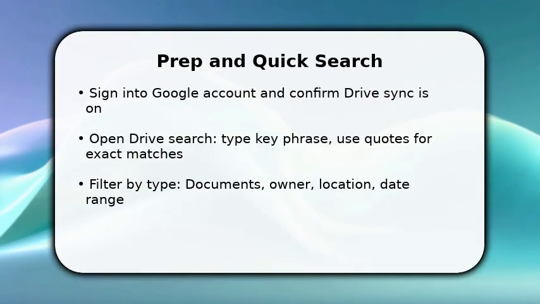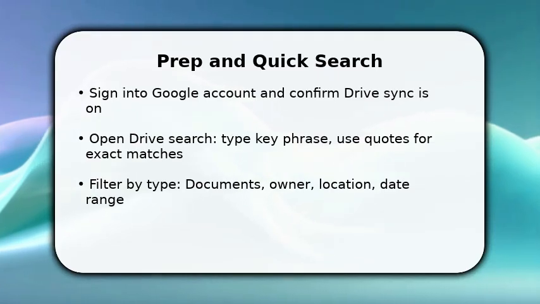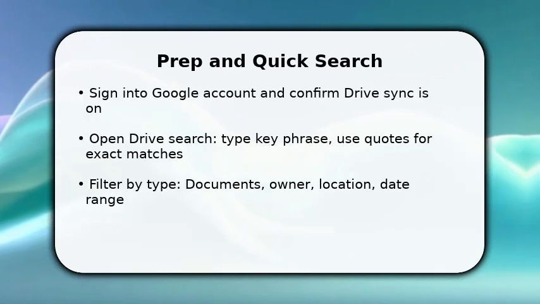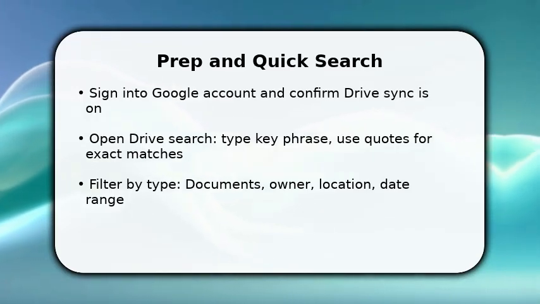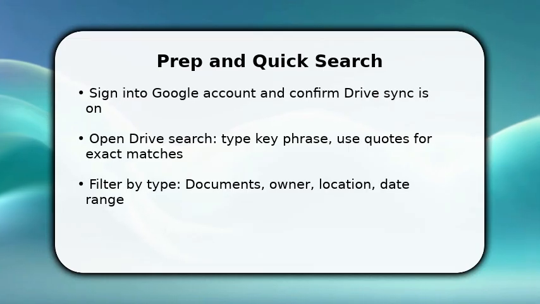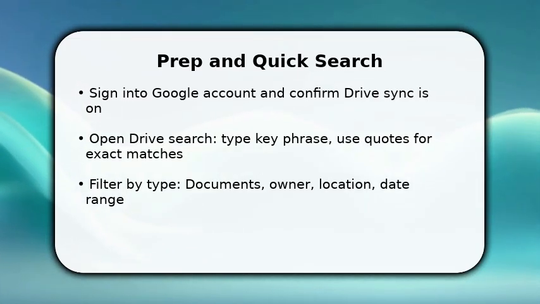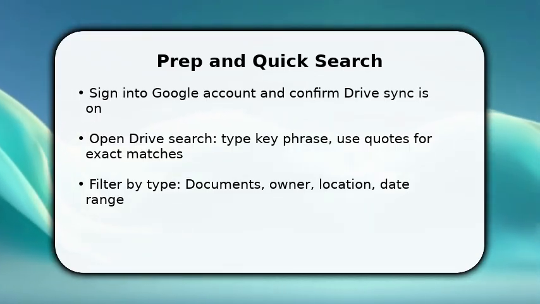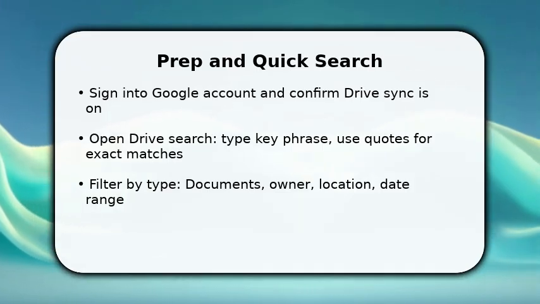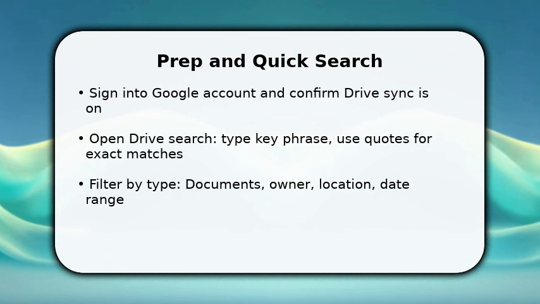You start by making sure you're signed into the correct Google account and Drive is fully synced. This prevents missing files. Next, use Drive's top search bar and type precise keywords. Put phrases in quotes for exact matches, because Drive prioritizes relevance. Once done, apply filters. Documents only, specific owner, folder, or a date range to narrow results quickly. These steps get you immediate candidate documents, so you can inspect content rather than browsing aimlessly.